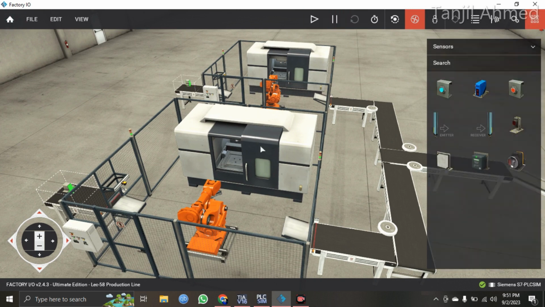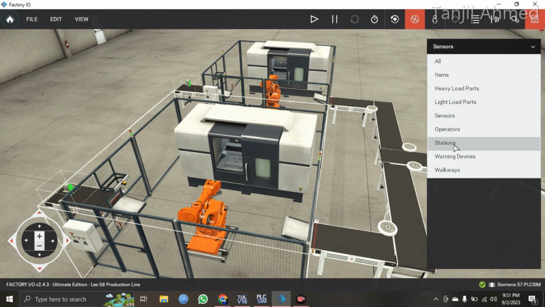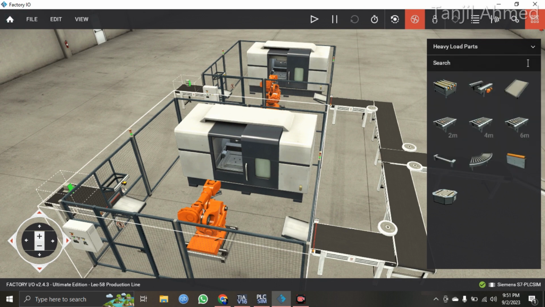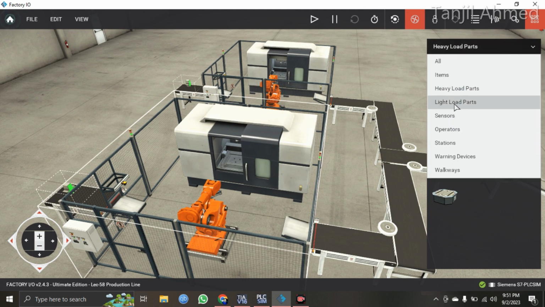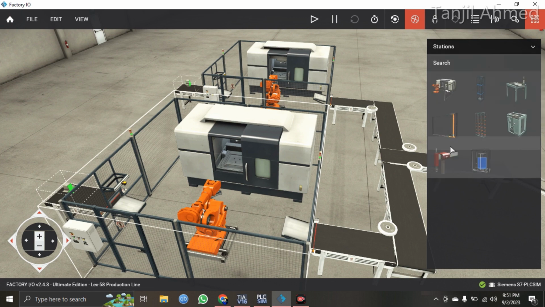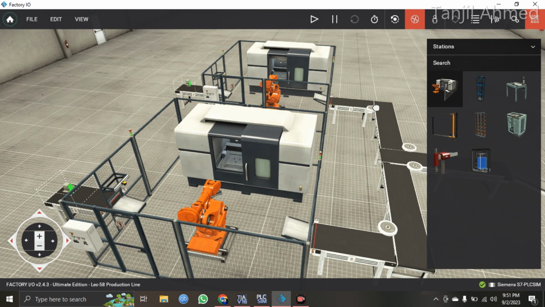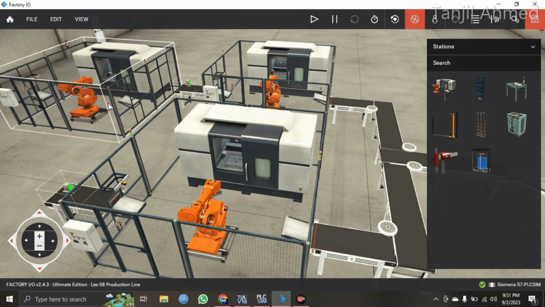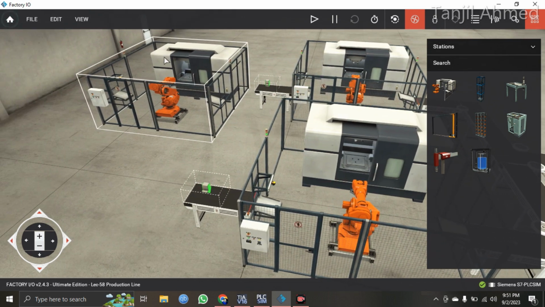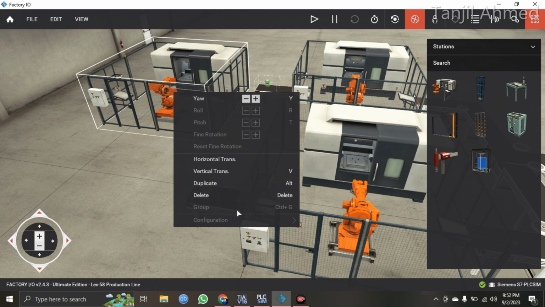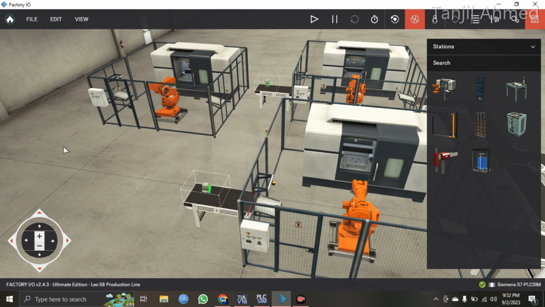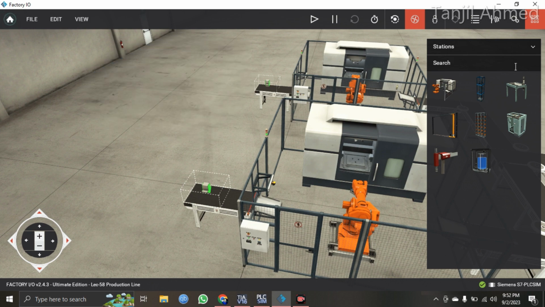Let me show you again. If I select this system, the whole system is one, and I cannot ungroup the system. Let me show you from here. Let's take the stations. This is the stations. Okay, as you can see, this is a set of machines. You cannot ungroup it. Let me show you again. See, you cannot ungroup the system. So that is why I couldn't do much with this program. So whatever I did, I'm going to show you now.